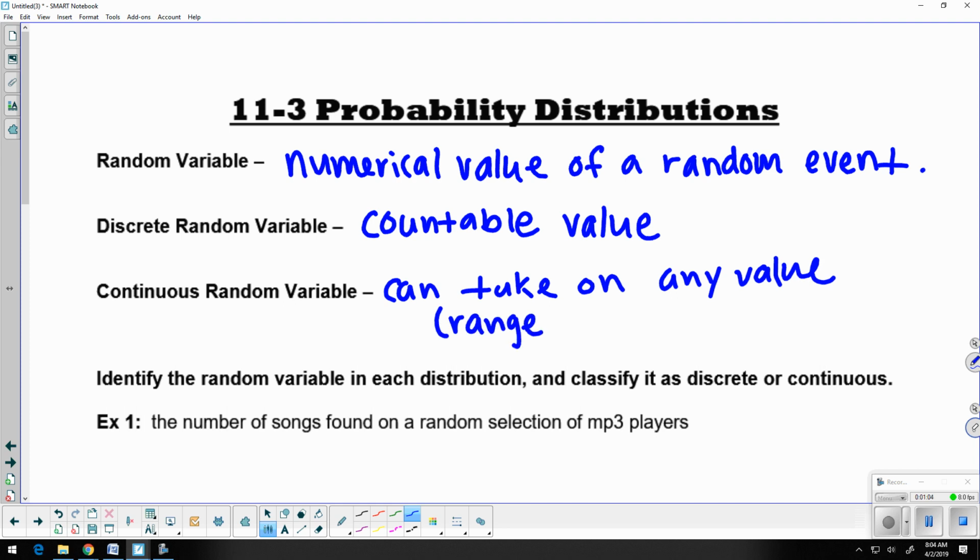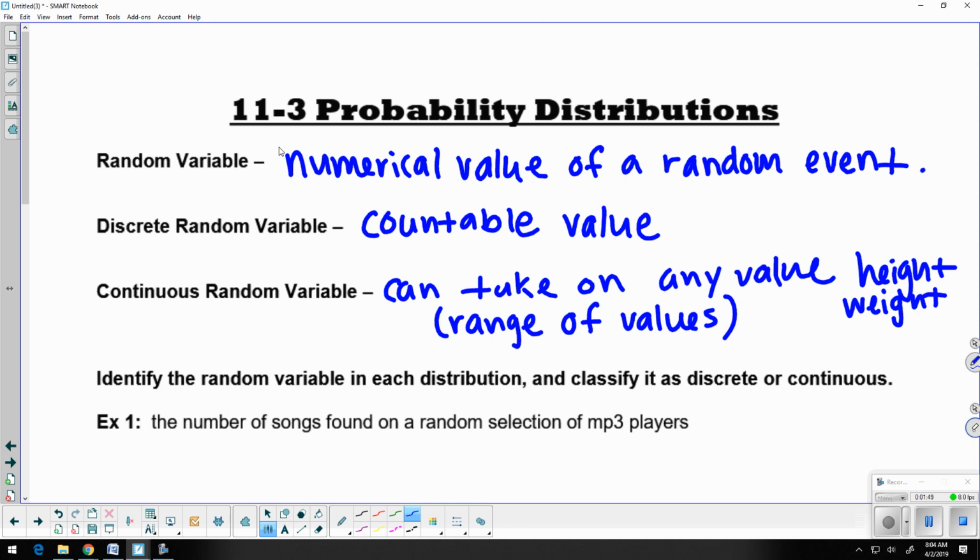So I'm going to give you some examples just to get us started here. But again, we're talking about a range of values. For example, if I were to take all of my students in the class and arrange them from the shortest person to the tallest person, so I'm talking about heights. Maybe the shortest person in my room is 4'4", and the tallest person is 6'5". Then we have that range of all those people in between as well. So height is definitely going to be continuous. Weight, obviously, too. Pretty similar idea. If I arrange everybody from the smallest to the biggest according to their weight, that would be continuous.